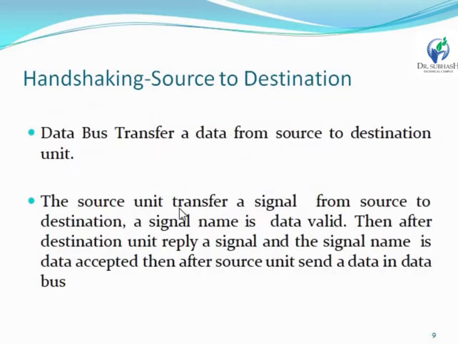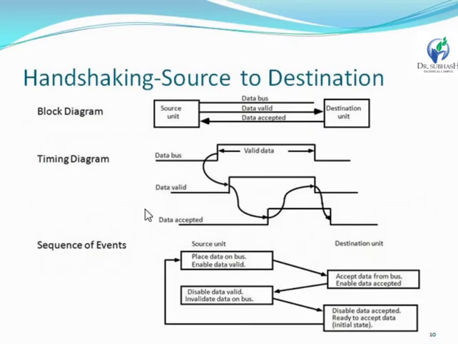A source unit transfers one signal from source to destination, and the signal name is "data will be valid." Then the destination unit replies with a signal, and the signal name is "data will be accepted." Then the source unit sends the data on the data bus. So how can you show that?